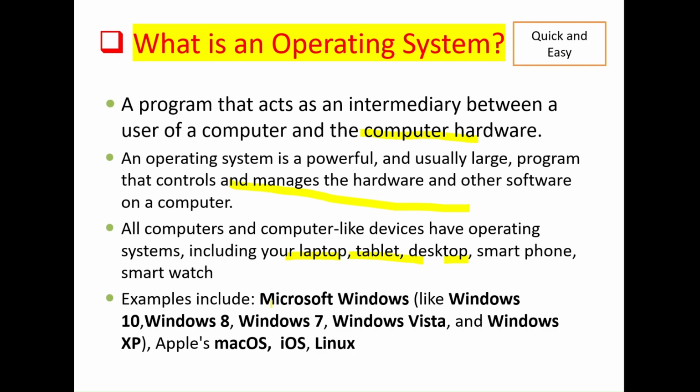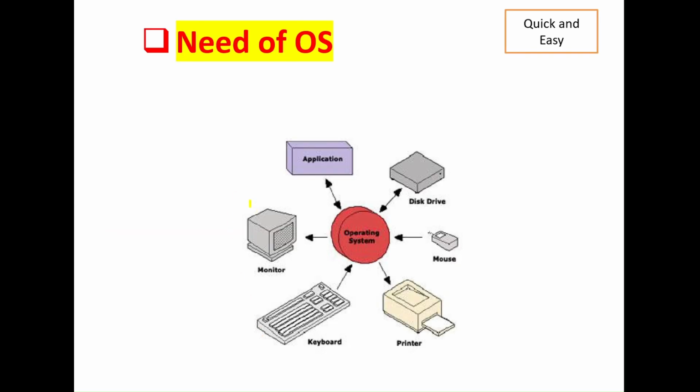So these are the basic operating systems we are using everywhere. This is Windows 7, Windows 8, Mac OS. Now, why do we need an operating system? We need an operating system because it is a bridge that lets the user control everything. It controls the monitor, it controls the input given from the keyboard, it also controls the printer, and the mouse is directly connected with the operating system. It is managing the disk drives, and it is managing the applications.